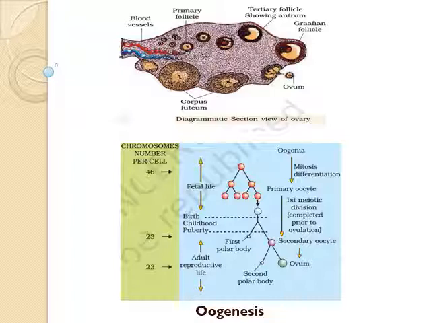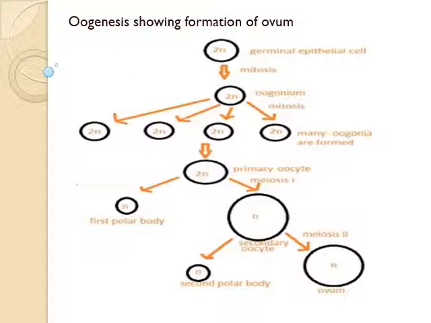In adult reproductive life, if a sperm enters the secondary oocyte through the zona pellucida layer, the secondary oocyte completes meiosis II, which results in the formation of a second polar body and an ovum. This flowchart shows the formation of ovum from the female gamete mother cell or oogonium.